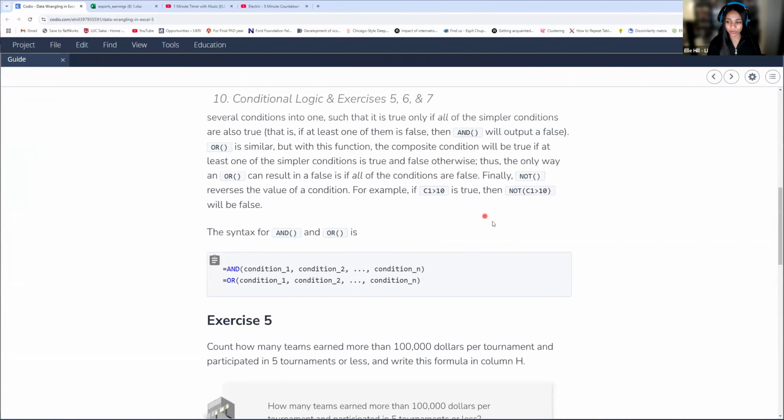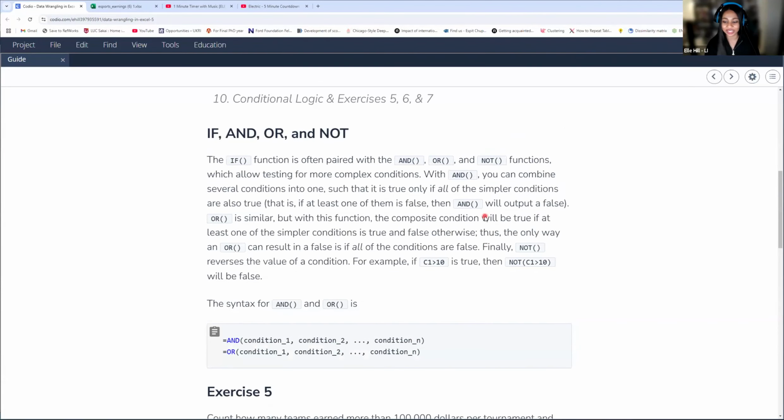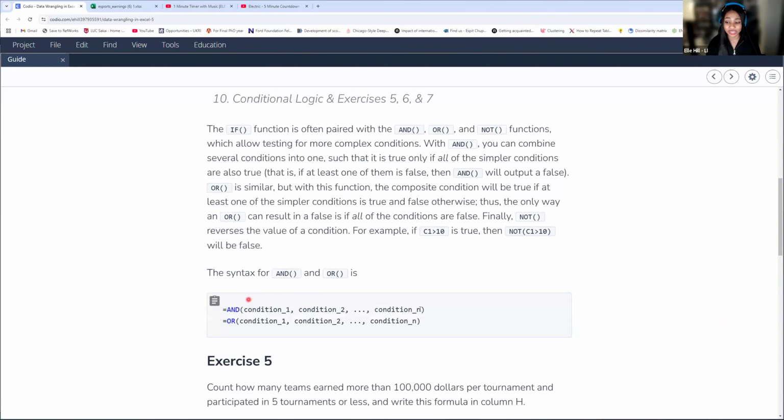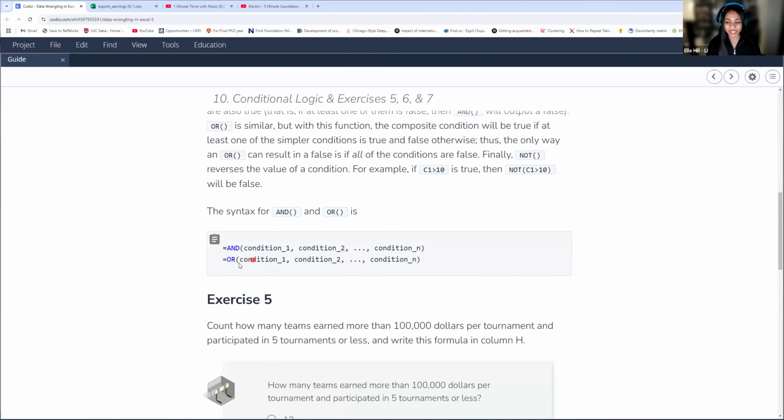Let's just kind of formally go over them before we go into our exercise. We did our and. So remember, for and, every single one of these conditions has to be true. For or, only one of them has to be true. So at least one has to be true for it to give a positive result. And not, you're not going to really use as a conditional. You're going to use this within an if statement. So not is going to kind of do the opposite of what you give it. So that's a good reason for not.